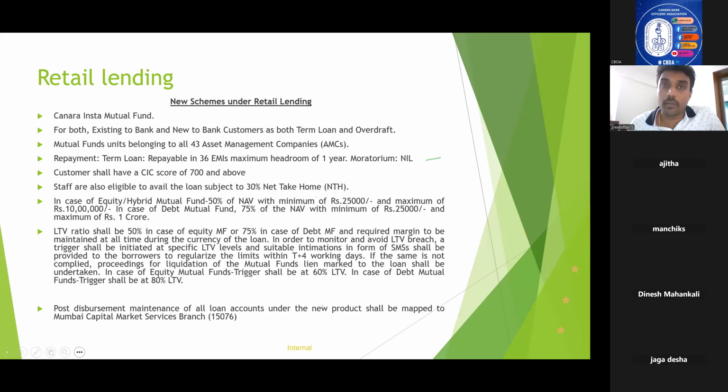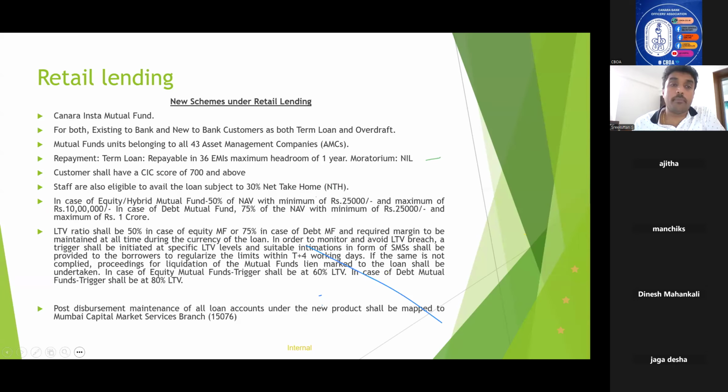But in MSME and all, for some specific area or schematic lending, I have seen the rate of interest. But for retail lending, I have not seen any questions like who is the sanctioning authority for this, or what is the rate of interest for this particular loan. So you need to study the repayment part, the maximum loan amount, moratorium, those things only. I have given the PPT also in such a way.